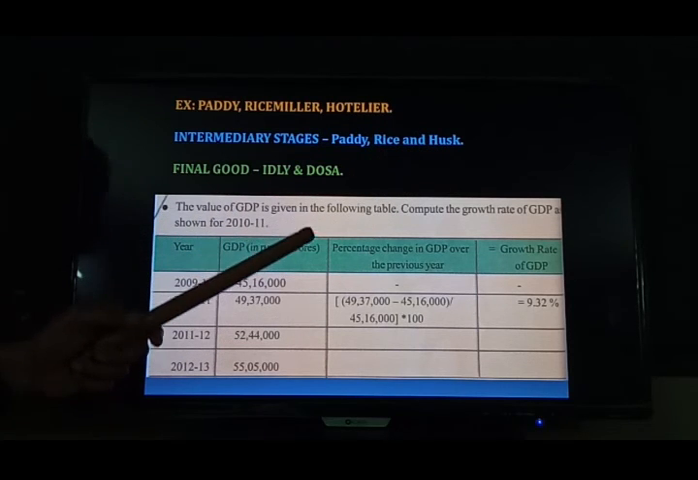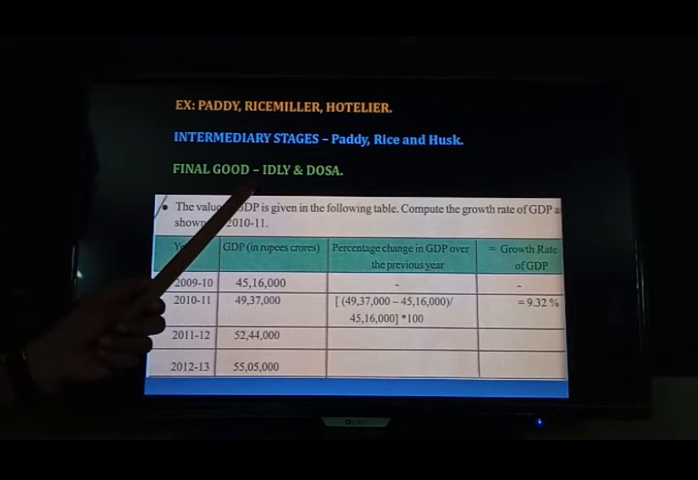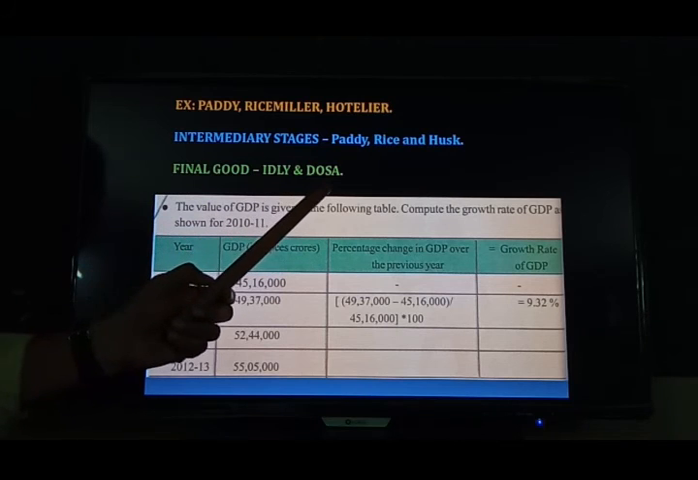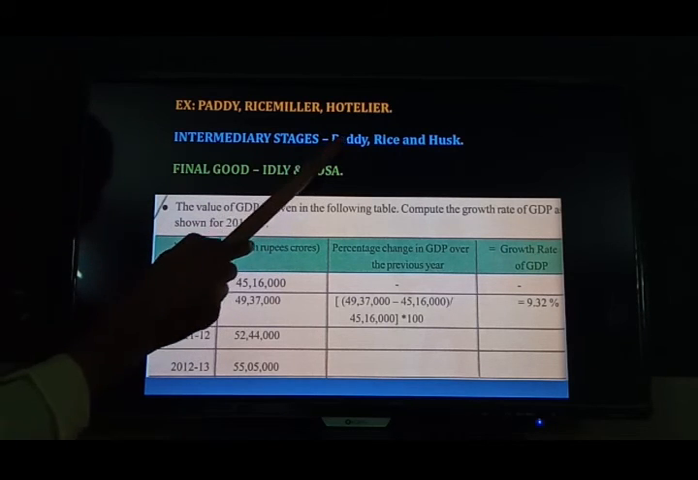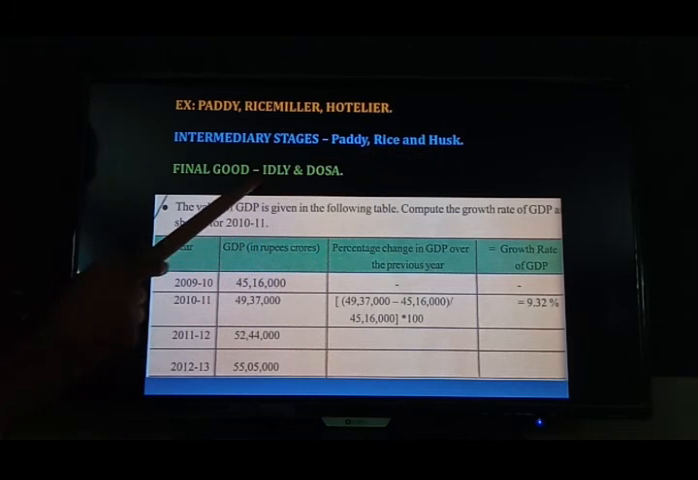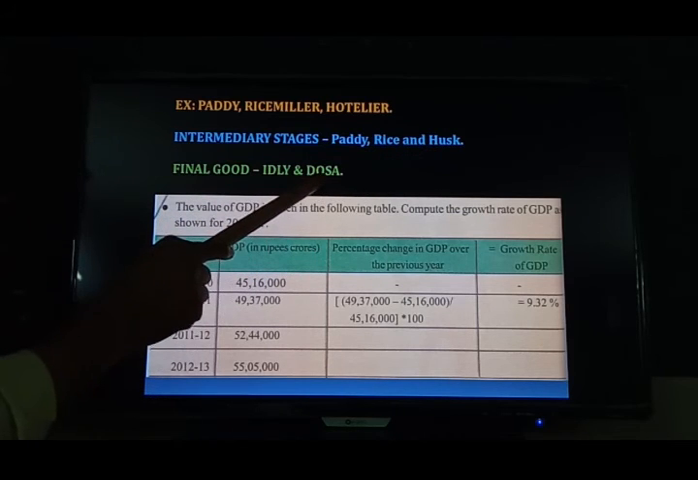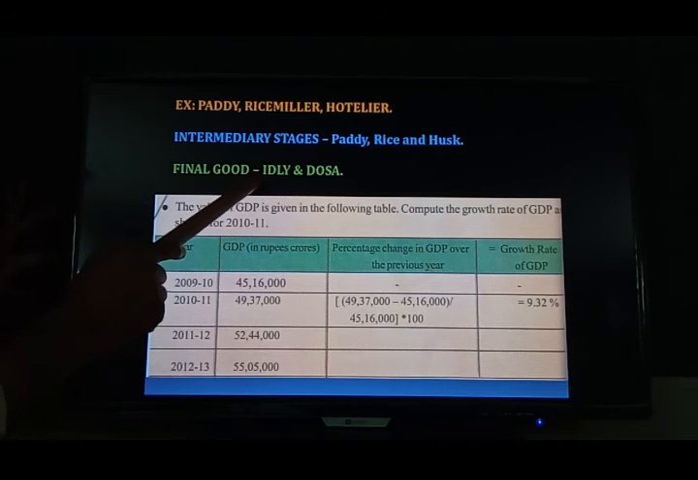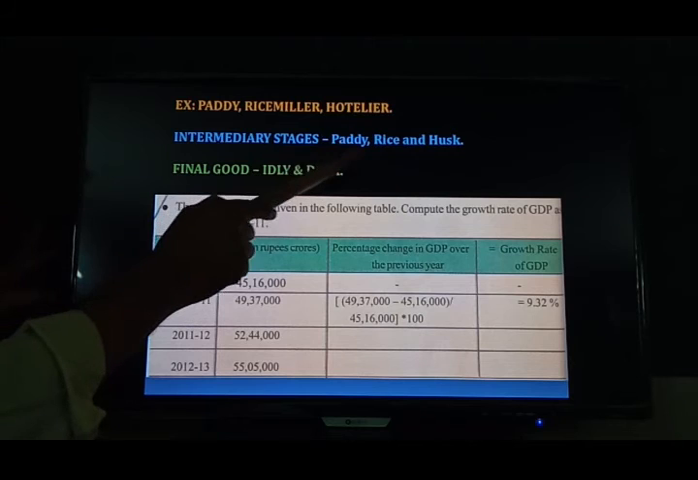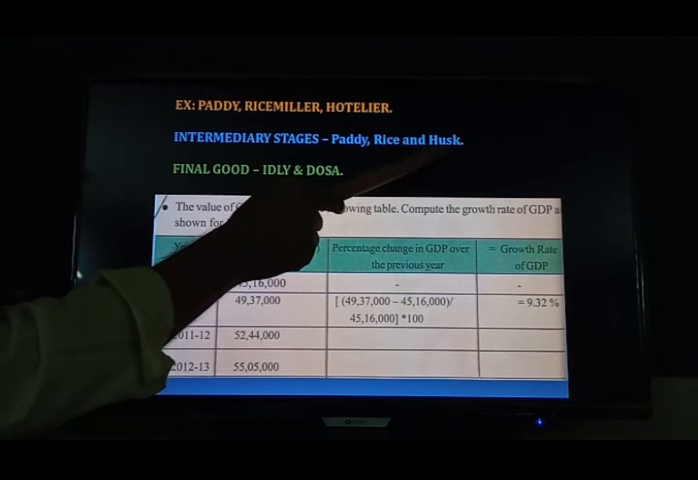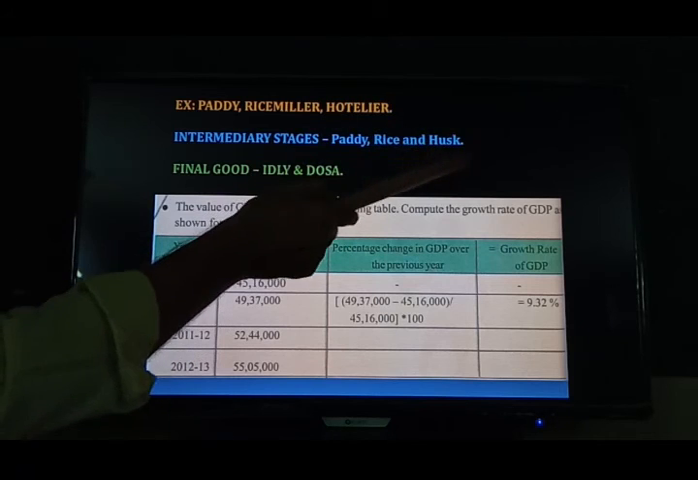What are the final goods? These are the consumer goods. We may not use the intermediate goods directly. We can use the final good only: idli, dosa, etc. These idli and dosa the consumers will directly consume. The consumers may not directly use paddy, rice and husk. Husk will be useful to animals, etc.